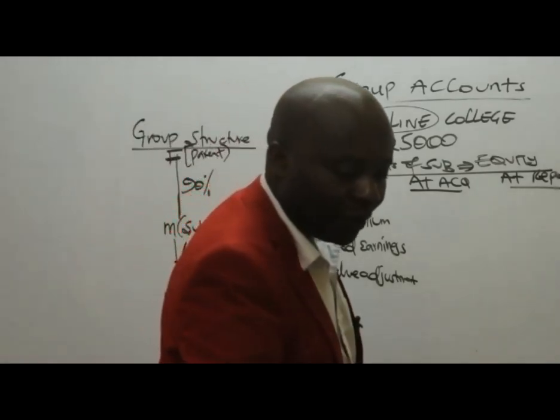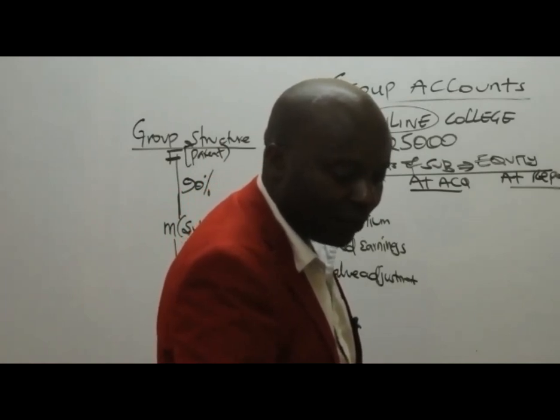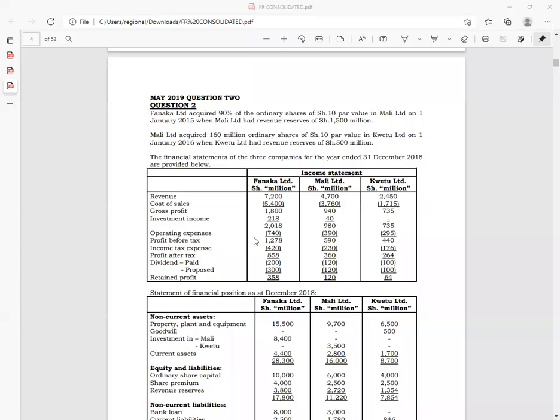So what do we have here? Come and look at the equity components of which company? Of Mali. Remember, Mali is the only subsidiary we have in this question. So we have the ordinary share capital of Mali, 6,000.